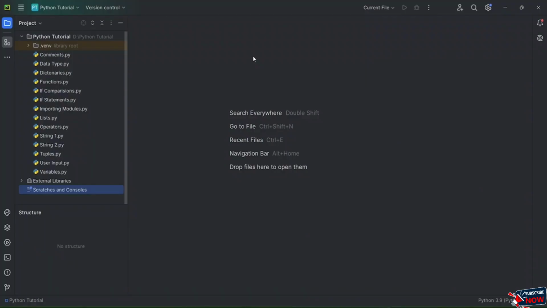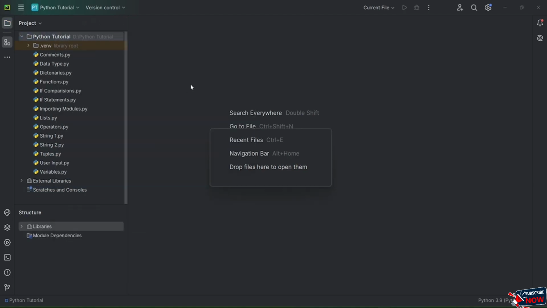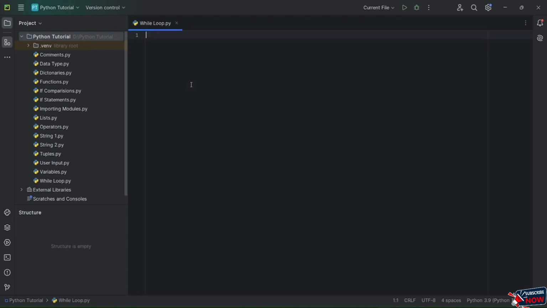As you can see, we are back at the same project we were working on. Now we are going to learn about loops. Let me create a Python file and name it while loop.py, which signifies this is a Python file. Let's click on enter, and now I have this place where I can execute my code.